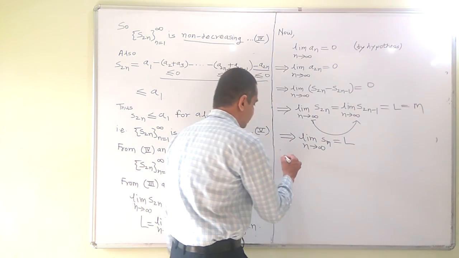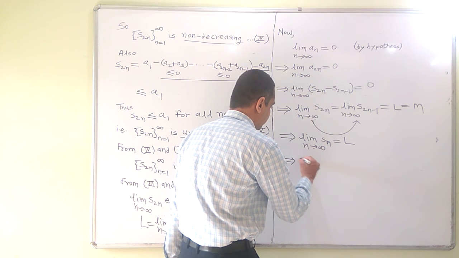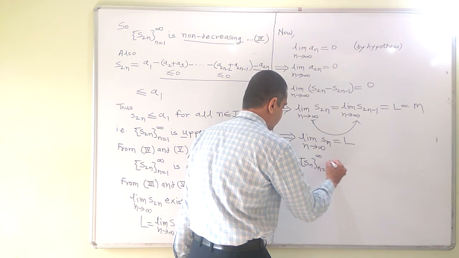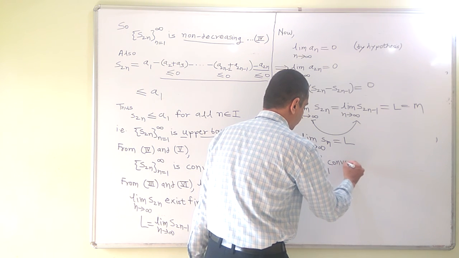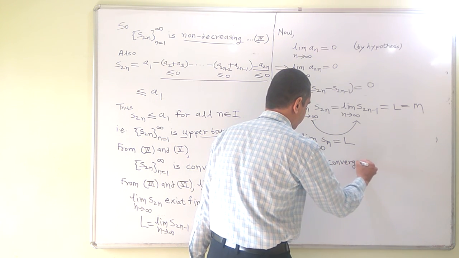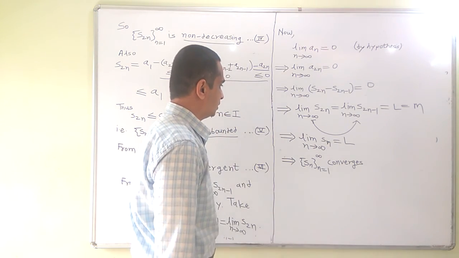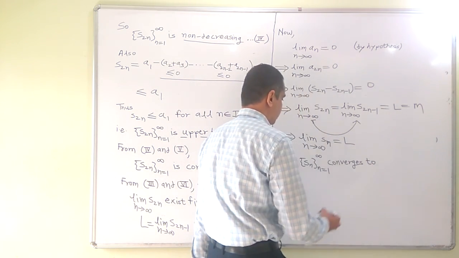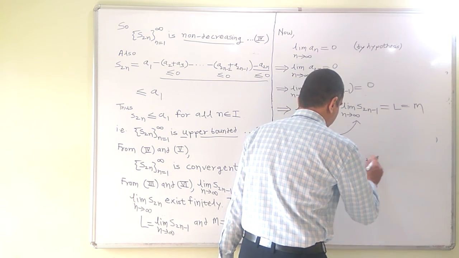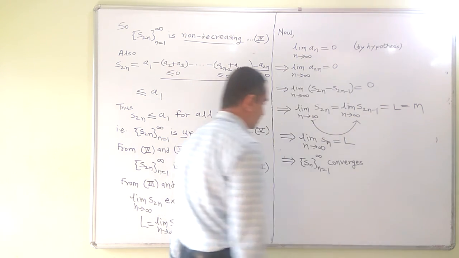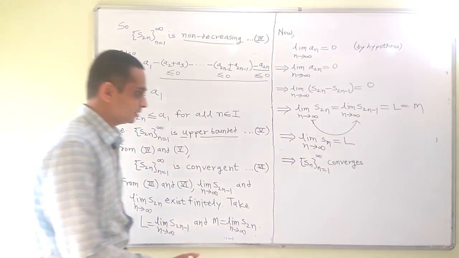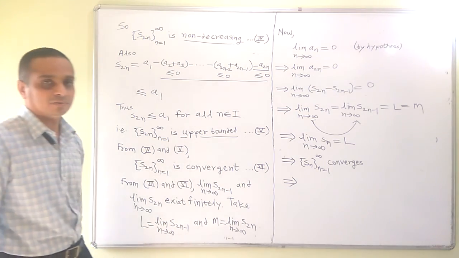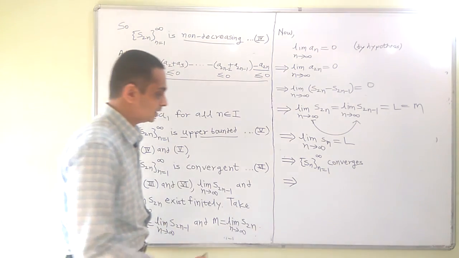That is, this sequence Sn, n is equal to 1 to infinity, converges to L. What we need is that this sequence itself converges. So if the sequence of partial sums converges, then the series is convergent.